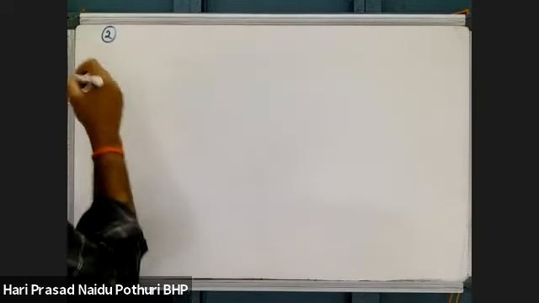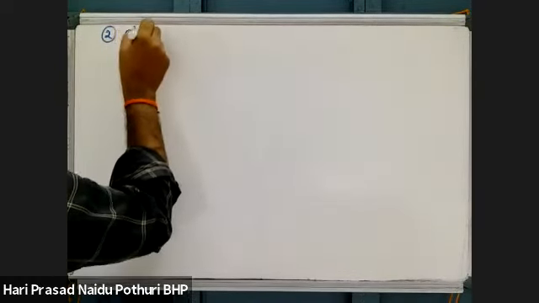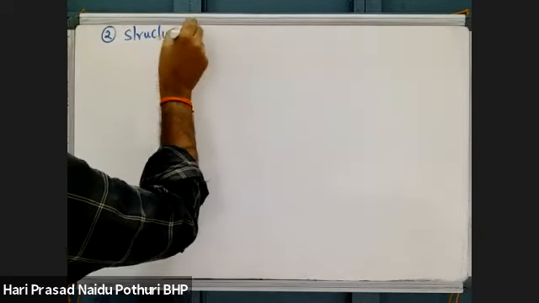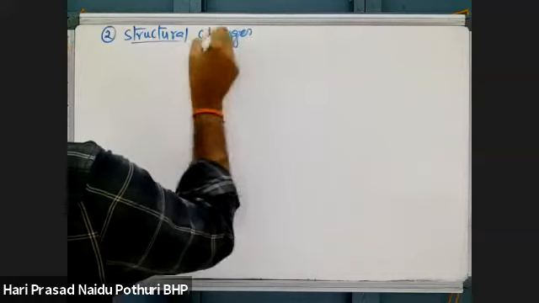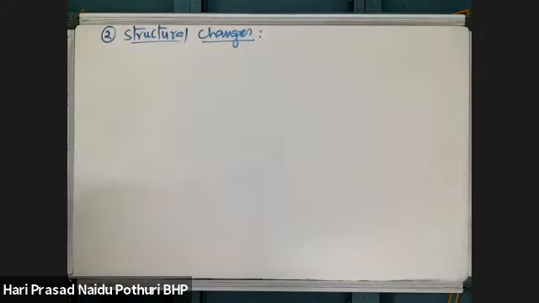Next, the second type of chromosomal mutations: structural changes. Structural changes in chromosomes. These are changes in the number and sequence of genes on a chromosome.